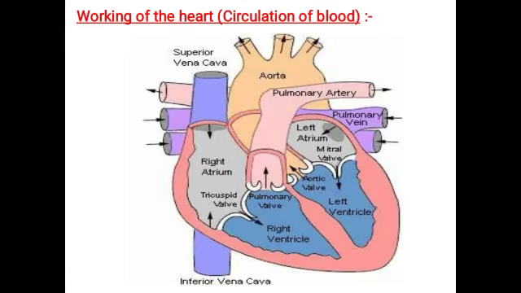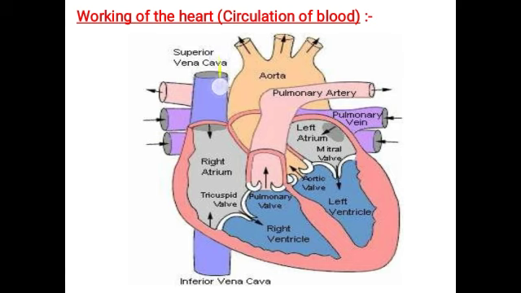Let us move to the working of heart. First, we have to study the parts of the heart, and then only we can understand the working of heart. So this is called the aorta, and this is the pulmonary artery. This is the pulmonary vein. This is left atrium, and this is right atrium. This is left ventricle, and this one is right ventricle. The left atrium and the left ventricle are separated by a mitral valve. Likewise, the right atrium and the right ventricle are separated by a tricuspid valve.